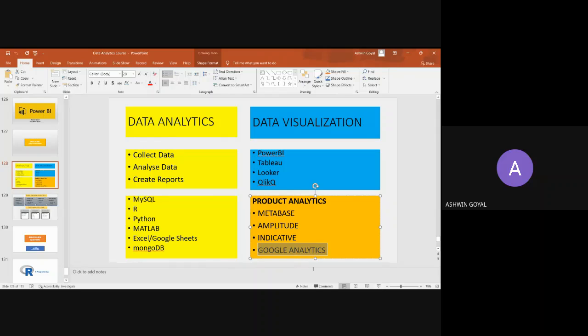So Google Analytics is a good example for metrics. I've already given you a brief idea of Google Analytics. Then Metabase, Amplitude, Indicative, we'll not be covering these, but these are again very widely used. Now, in one of my internships at OYO Rooms, I used Metabase frequently. And again, in a product management internship at Hyperverge, which is a fintech firm, I again used Metabase very frequently because we are trying to understand the usage of a product, right?